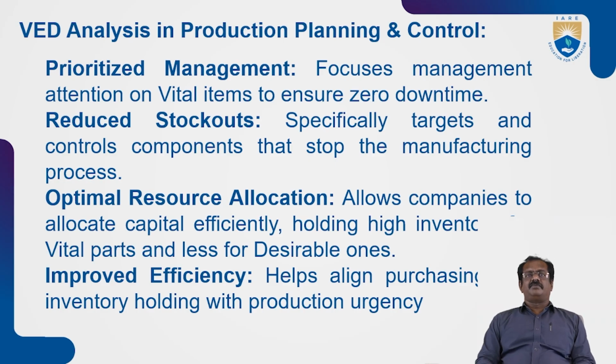Here the material which we are going to procure is categorized as vital, essential, and desirable. Vital is in the sense that this is very much important in production. For example, if you are producing a two-wheeler or say a car, the engine and chassis are very much important, without which the production cannot even be started. So under such situations, those items are called vital.